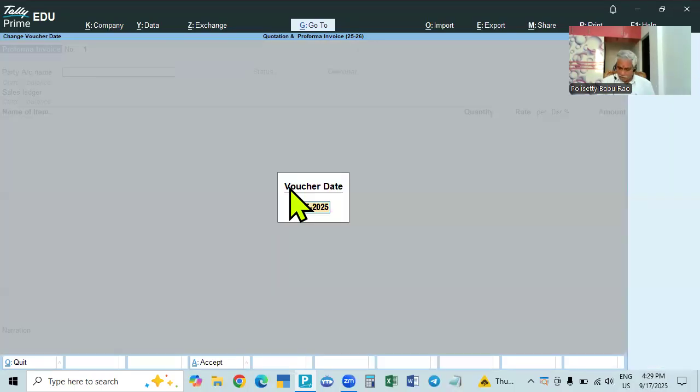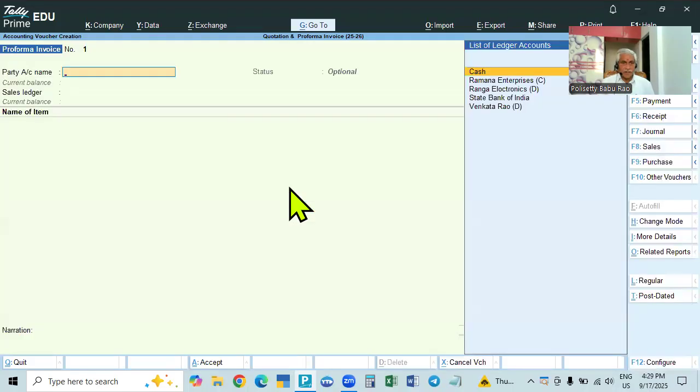Now we will take up 1st June. We will take up 1st June for this proforma. We are giving the proforma. Proforma invoice is equal to the original invoice. Then you give the proforma invoice. Terms and conditions, discounts or anything should not be changed when you are giving the original. This is similar to the original invoice. When you are giving the original invoice, we should not change it, because the bank will give the loan on the basis of the proforma invoice.